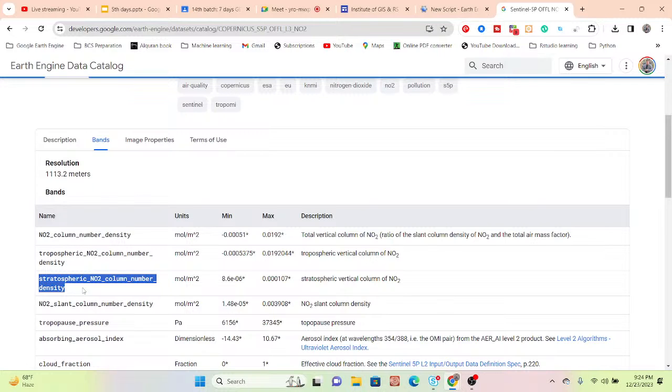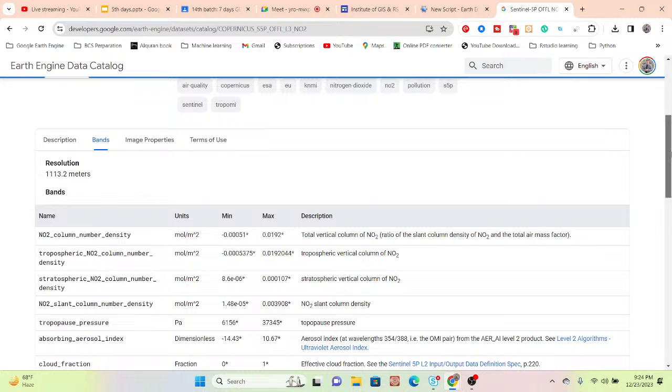When you want to monitor nitrogen dioxide, you can also use the tropospheric and stratospheric types of band. So this time I make the density map. Mainly it is the total vertical column of nitrogen dioxide that I want to use, and you can see the unit is mole per meter square.